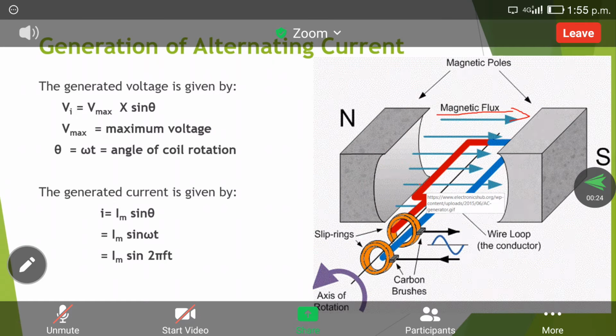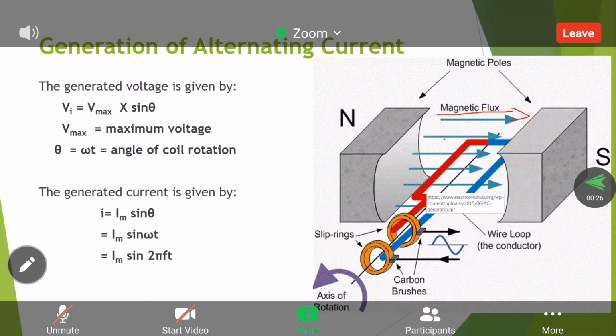For example, we are assuming it will be 0, then it reaches 90 degrees. Then where is the position? At 180 degrees, the red color will come to this place, the south side, so the blue color will come to the north side. So every 180 degrees, the position of the coil changes.